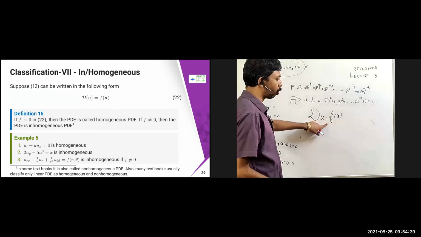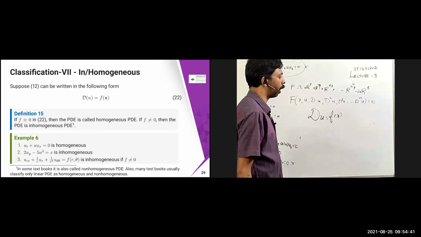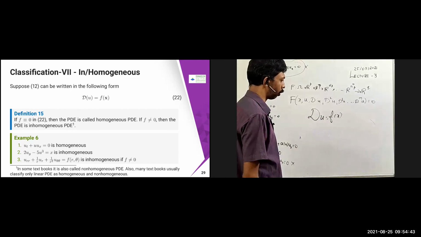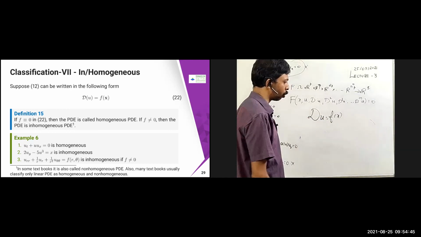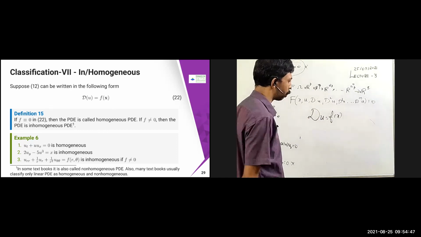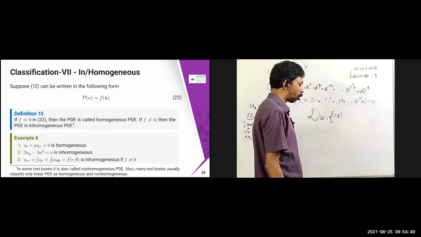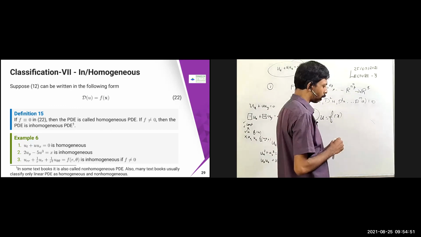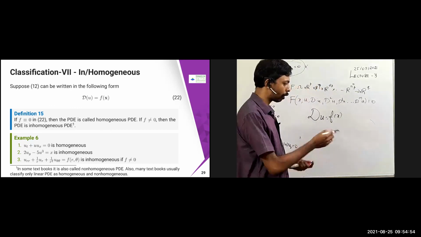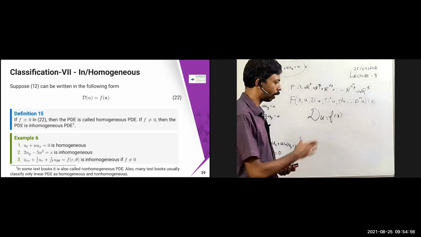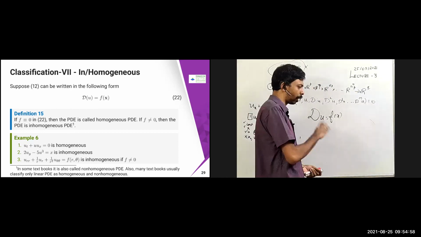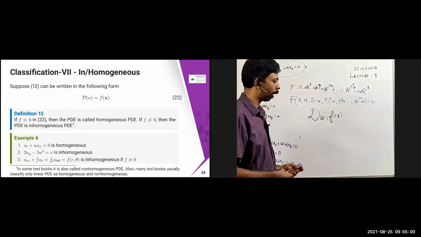If f is not equal to 0 for some x, then it is called an inhomogeneous equation, or some people call it non-homogeneous also; it depends on the books. So the equation ut plus ux equal to 0 is homogeneous. The last equation is inhomogeneous, and the second equation is also inhomogeneous because on the right-hand side you have some x.